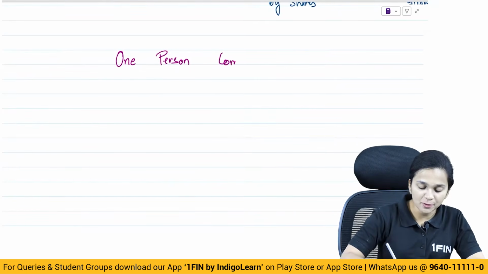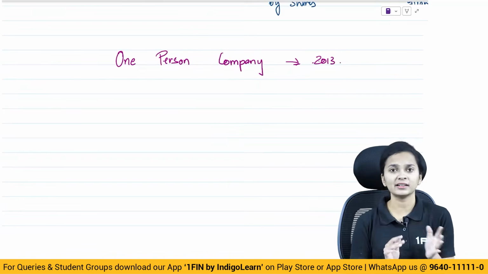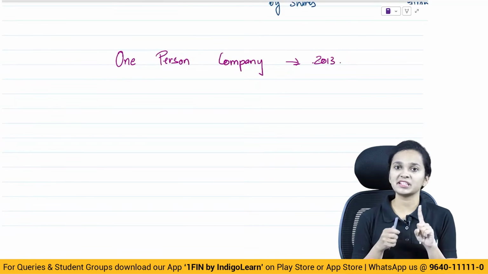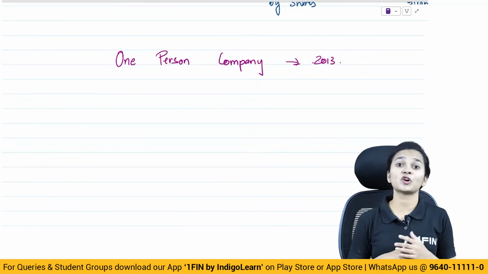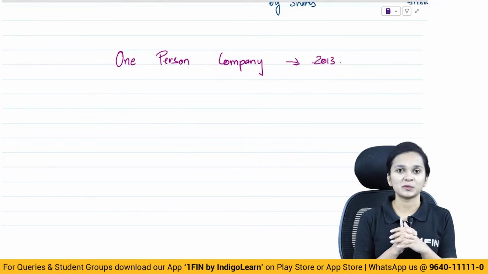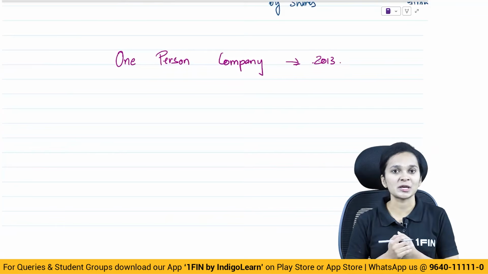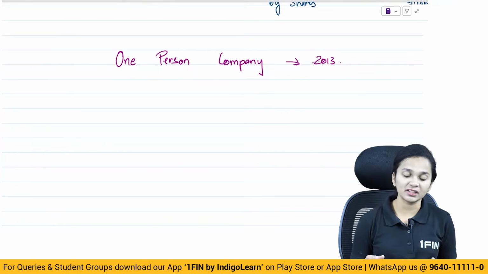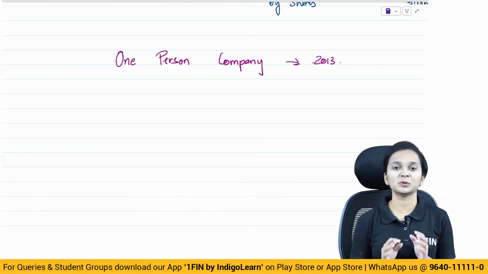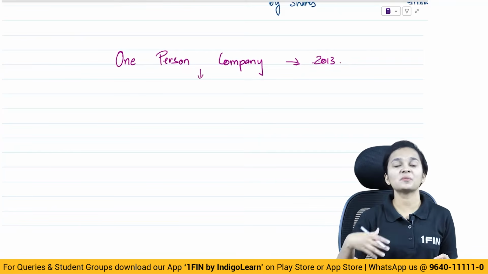Now this concept of one-person company was brought in from the Companies Act 2013 only. Earlier, there were only two types of companies, public and private. However, this concept of OPC was brought in with the Companies Act 2013. What was the main intention behind bringing this concept? The main intention behind bringing the concept of one-person company was that people are encouraged to become entrepreneurs.